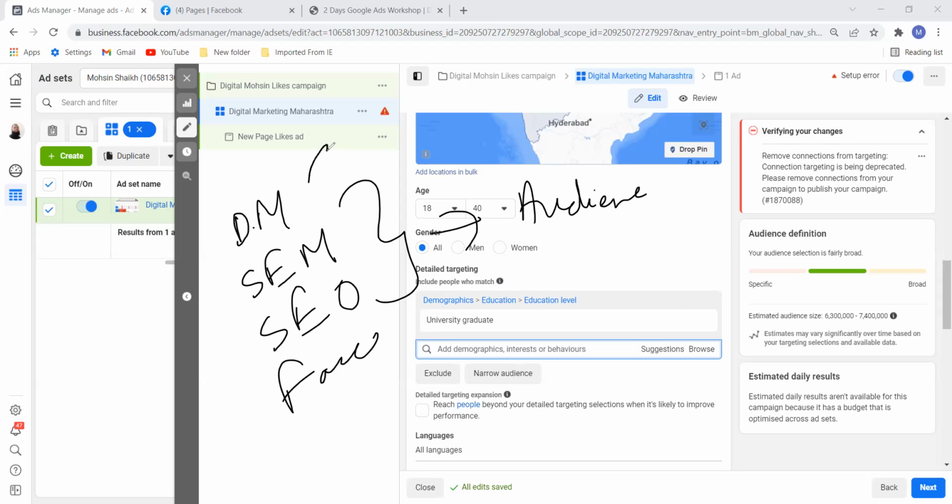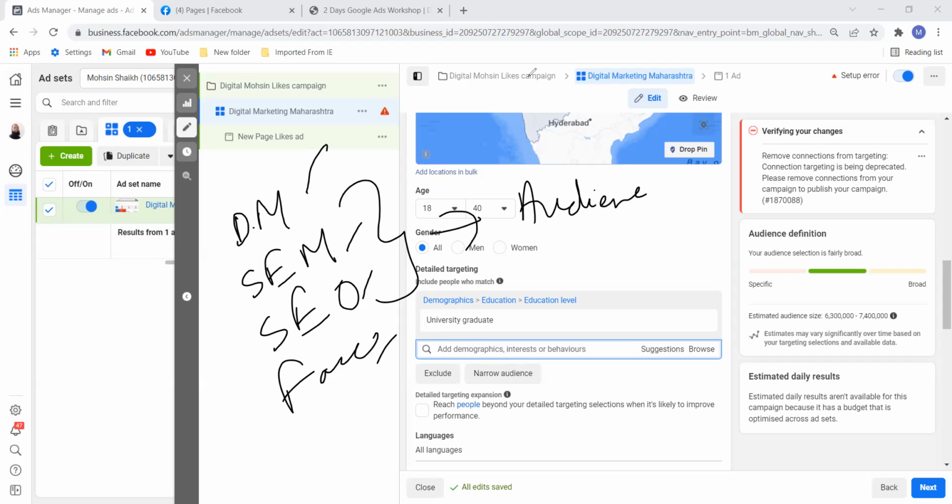Facebook is showing sometimes to this. I also don't know अरे क्या हो रहा है, कहाँ से कौन सा आ रहा है, who is interested, who is not interested. I also used to not understand this. Okay, so that we will study later. I will show you what type of.